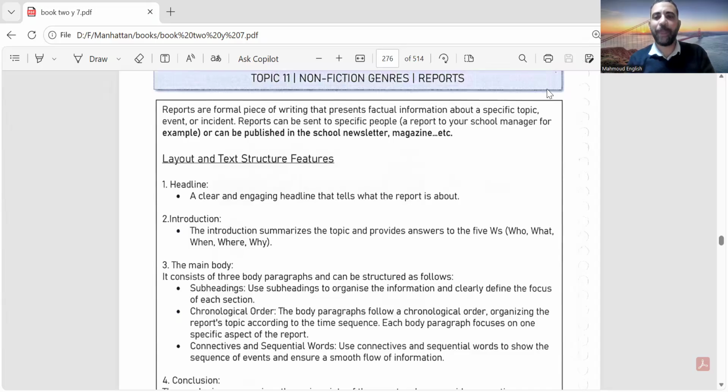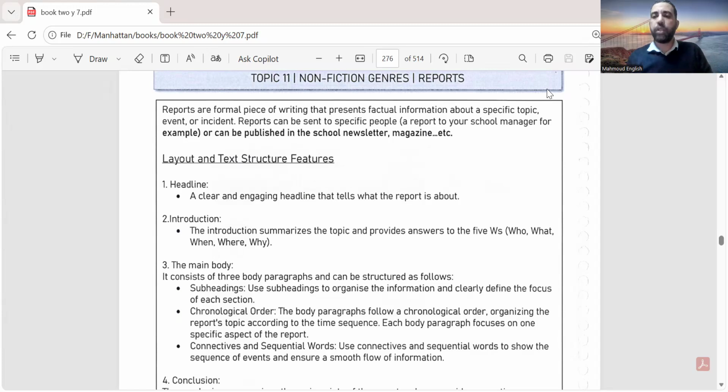Okay, hello again. Today we are going to talk about reports. Reports is one of the most important topics that come in checkpoint exams, especially in year 6 and 8. And sometimes, of course, you find them in the mock exams or even in the final exams at your school.